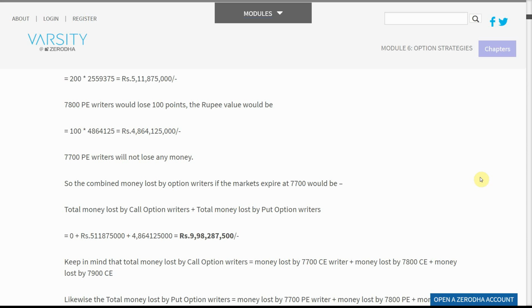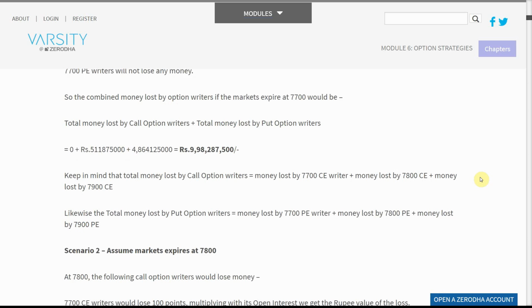So the combined money lost by option writers if the market expires at 7,700 would be total money lost by call option writers plus total money lost by put option writers equals 0 plus 511,875,000 plus 486,412,500 equals 998,287,500 rupees.